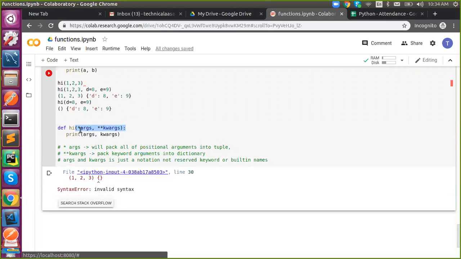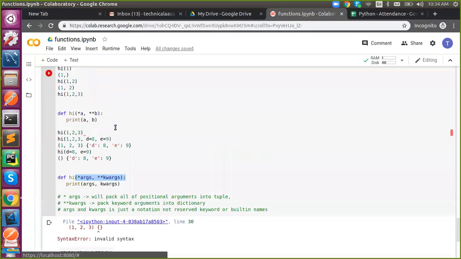This is going to pack positional arguments together. It will mostly pack unused arguments, or if you don't have any reference. Okay, so this is not an actual reference. This will pack your positional arguments together and produce a tuple, and here it will pack keyword arguments together and produce a dictionary.